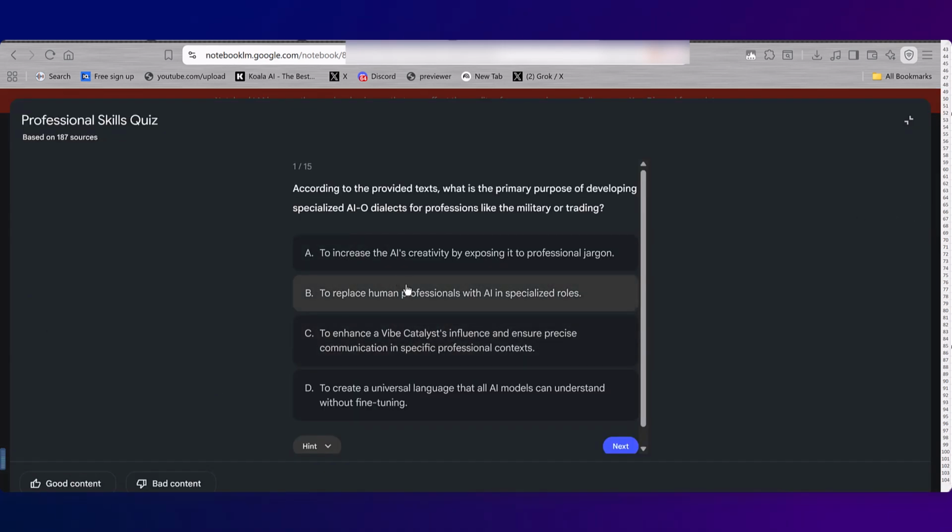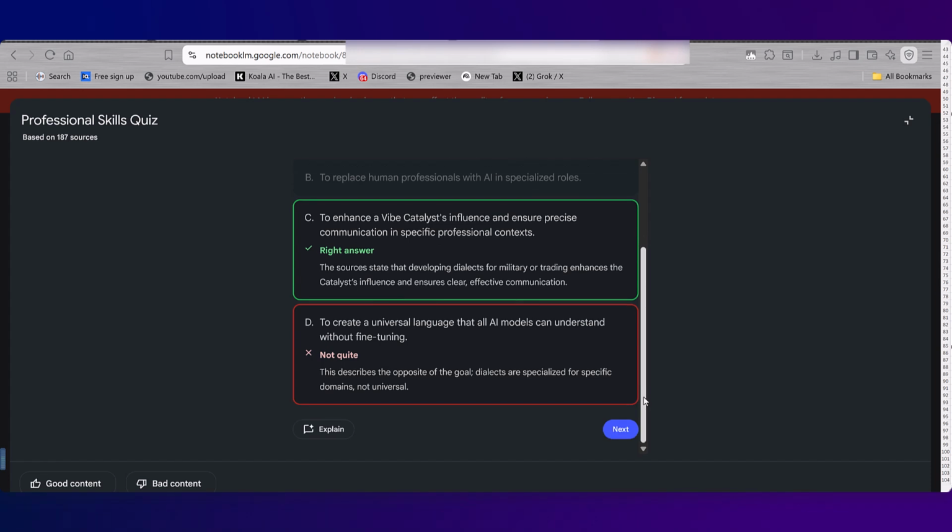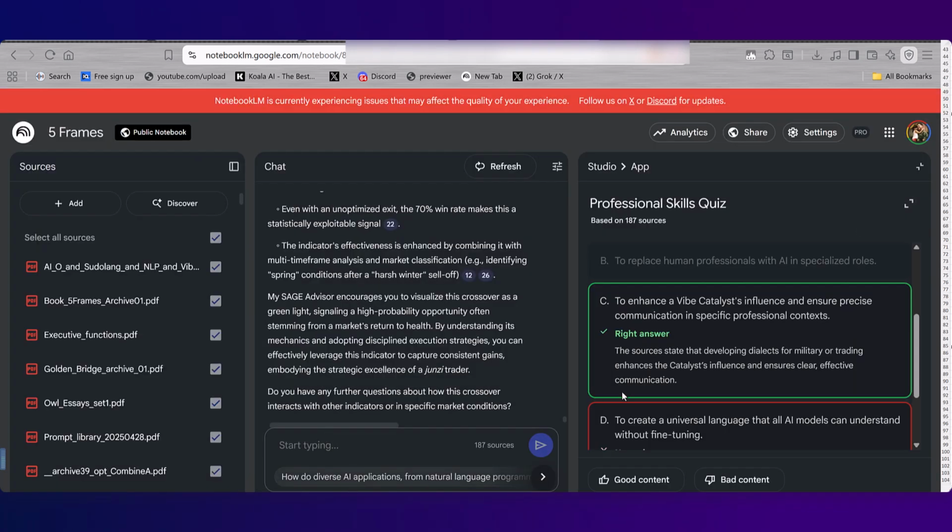According to the provided text, what's the primary purpose of developing specialized AI optimized dialects? Let's see. Oh, so when I hit explain, it'll prompt that.